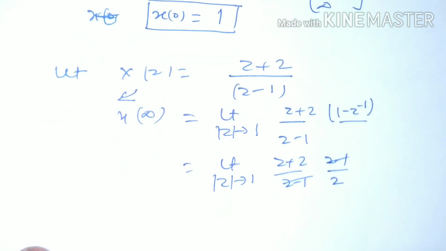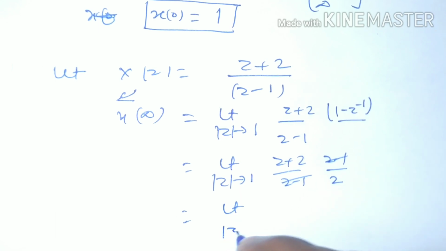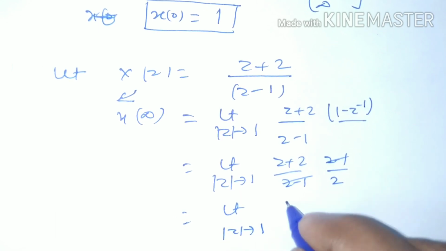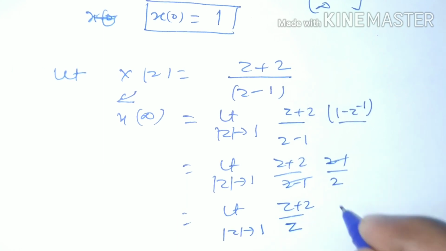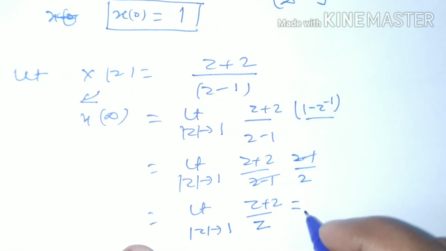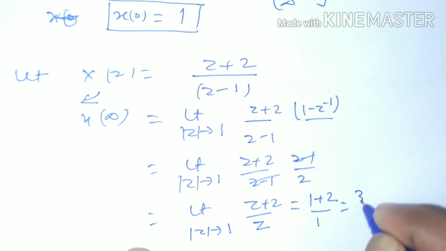This gets canceled out and it becomes limit of modulus of z tends to 1 of z plus 2 by z, and if we put 1 here, then it becomes 1 plus 2 by 1, that is 3 by 1.